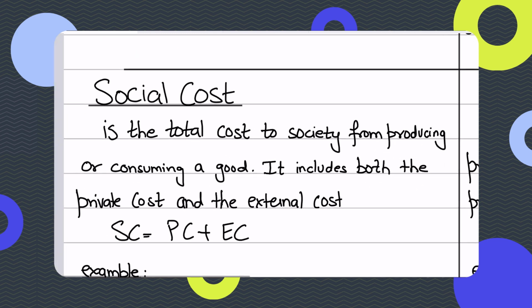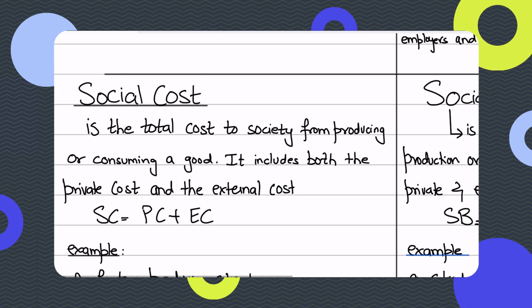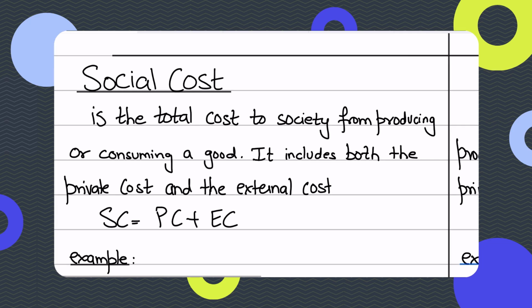This brings us to understand what social cost is. You've learned what private cost is, you've learned what external cost is, and together social cost is basically the sum of private cost plus the external cost. So economics says, okay, fine, learn what private cost is, then learn what external cost is, and then also learn what social cost is. Social cost is basically the total cost to society as a whole.